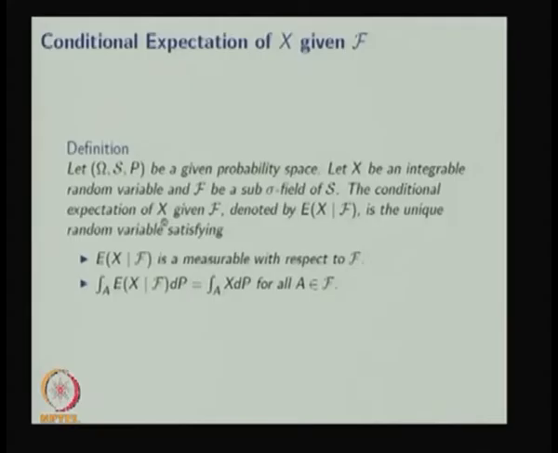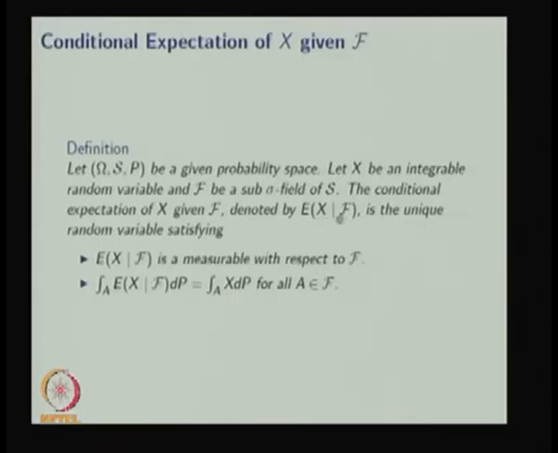The conditional expectation of X given F. So, to distinguish the sigma fields F and S, S is a sigma field and F is the sub sigma field, and we are defining the conditional expectation for the random variable X given the sub sigma field of S, that is F, that is denoted by expectation of X given F. It's a unique random variable.